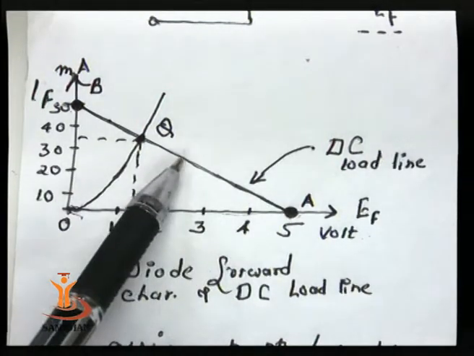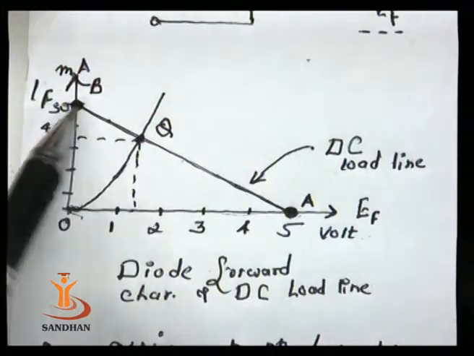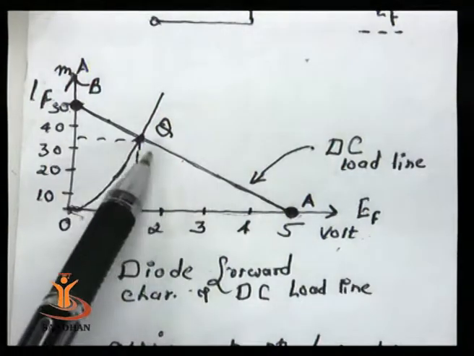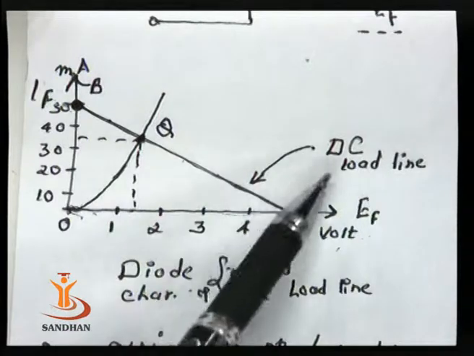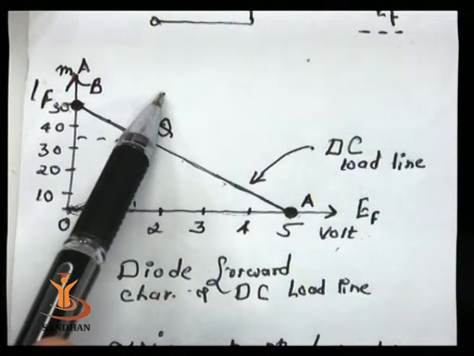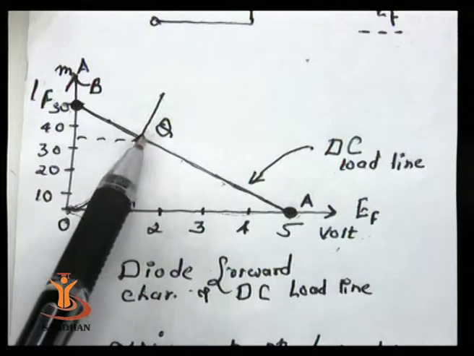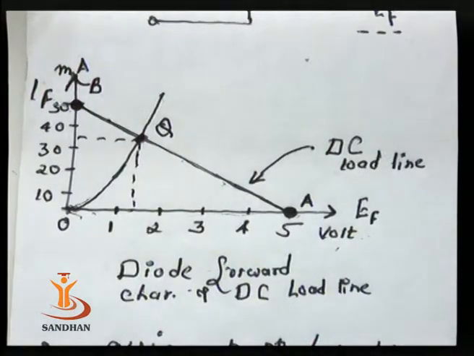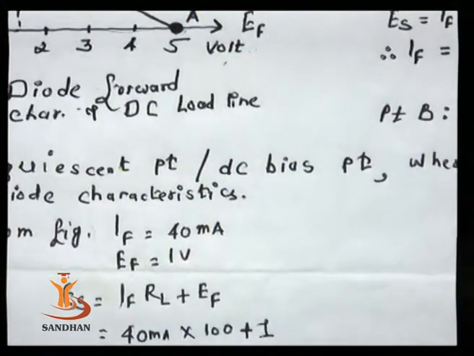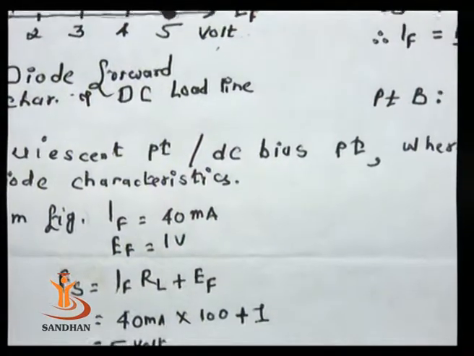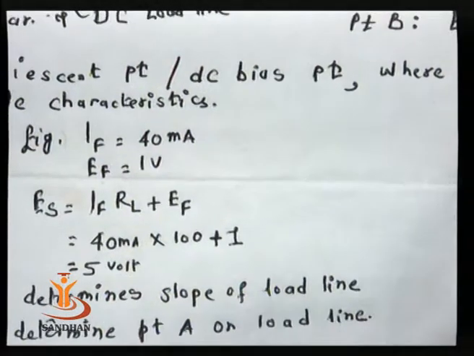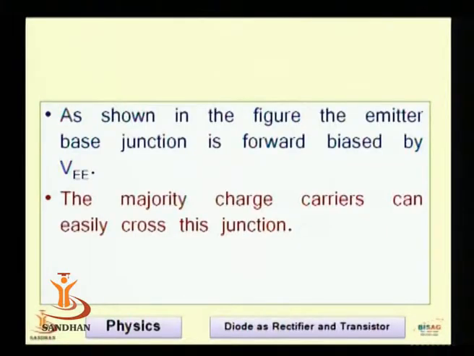Now the line we are plotting with respect to the given VF, EF and IF is in correspondence with the diode forward characteristic. So we are combining the two effects, the DC load line and the forward characteristic of the diode. The point where the DC load line and the forward characteristic meet is known as the Q point of the given diode, the quiescent point or DC bias point, where the load line intersects the diode characteristic.